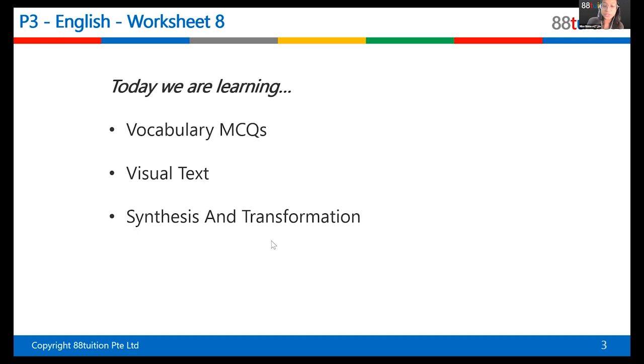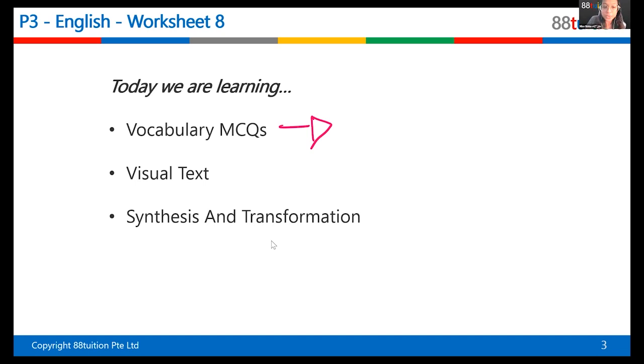Yes, Elias, how many questions, how many marks? Oh wait, no, I was trying to ask you why was there no grammar MCQ? No, we always change the different components because we are trying to train you for the paper, right? So the paper has different sections, not just grammar. Okay, there's vocabulary, there's visual text. All of these are in paper 2, and they carry a lot of weight marks.